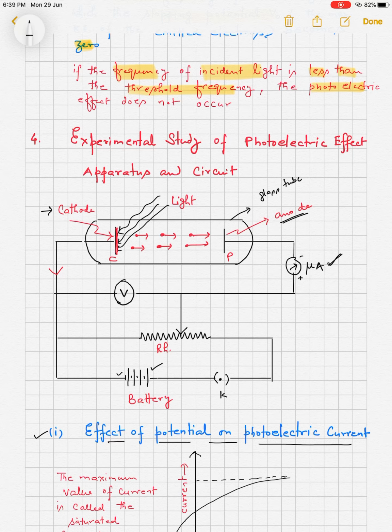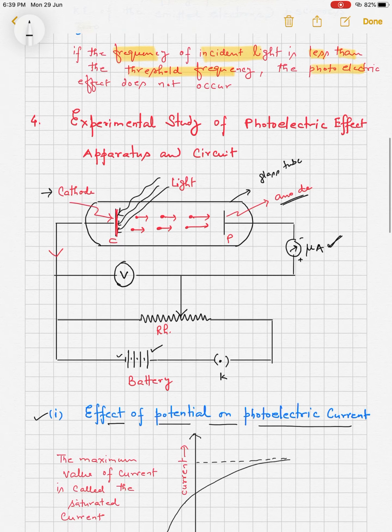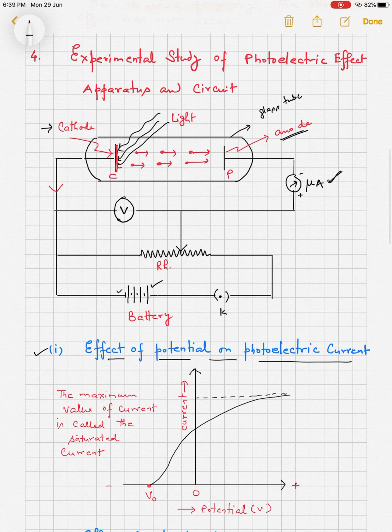Suppose a light of suitable frequency and a given intensity is incident on the cathode C, and electrons are emitted. Now here is the graph between potential and current. With the help of rheostat, when the potential is increased between C and P, it is observed that more electrons reach plate P, that is, current increases.